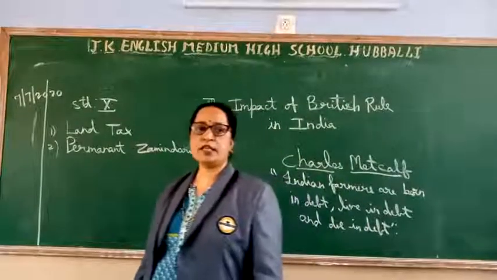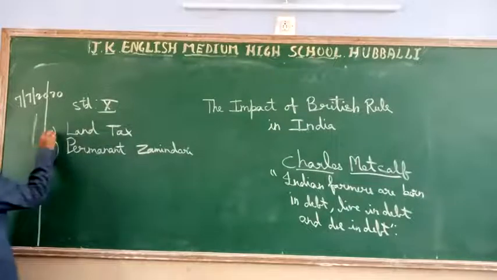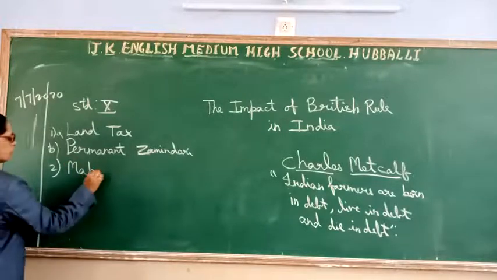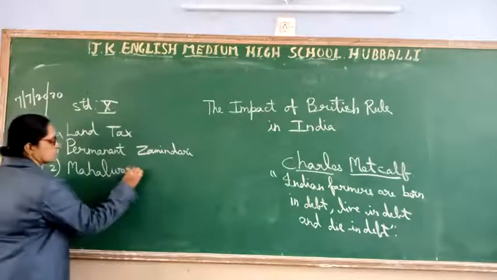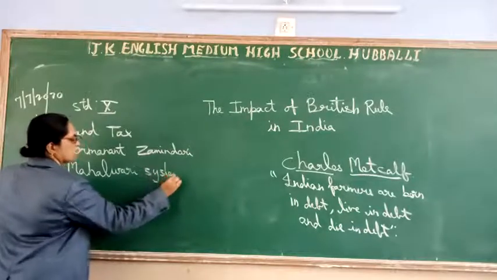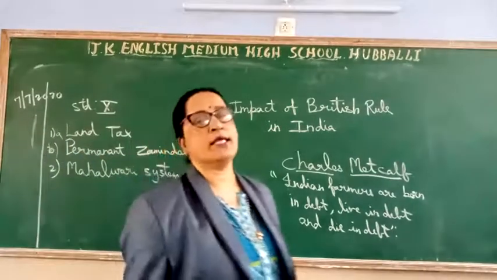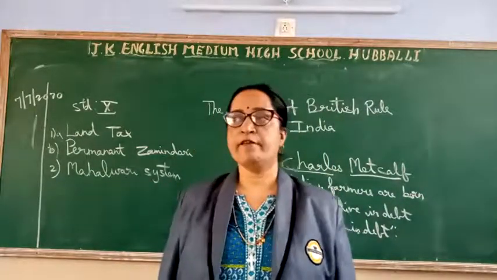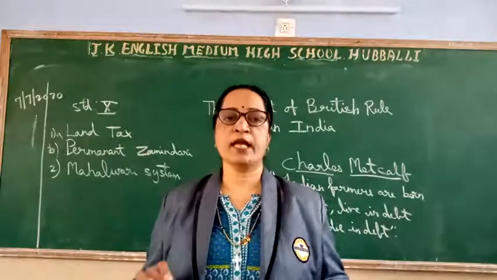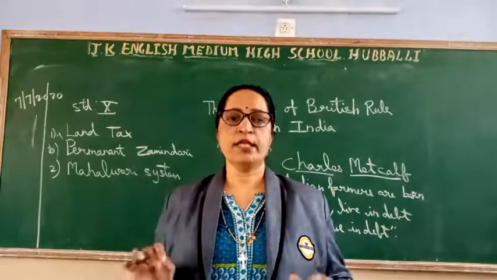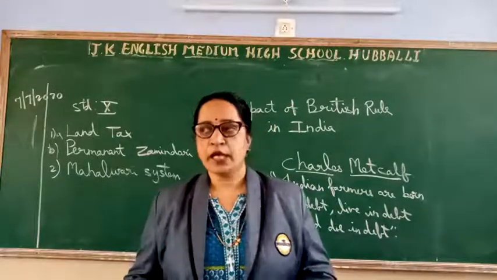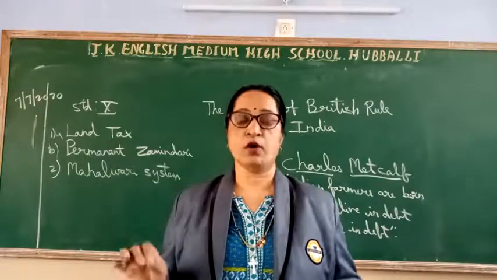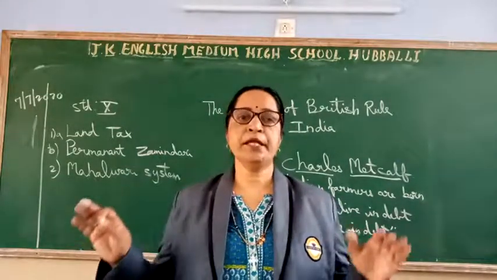The next one I am going to is the Mahalwari system. So this is A and this is B. So the second one is Mahalwari. Okay, here children, what is meant by the Mahalwari system? The company entered into an agreement at the level of the Mahals. So first you understand what you mean by Mahal. With regard to the payment of land tax, it was started in Uttar Pradesh. So the company government, that is the East India Company government, entered an agreement.